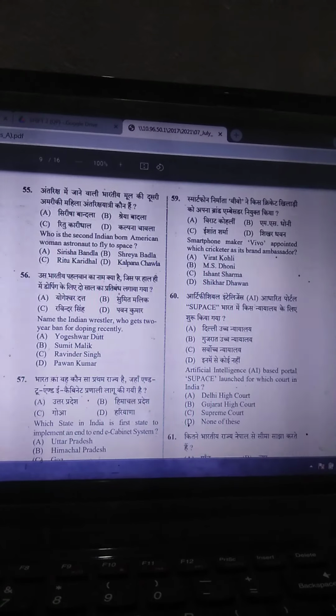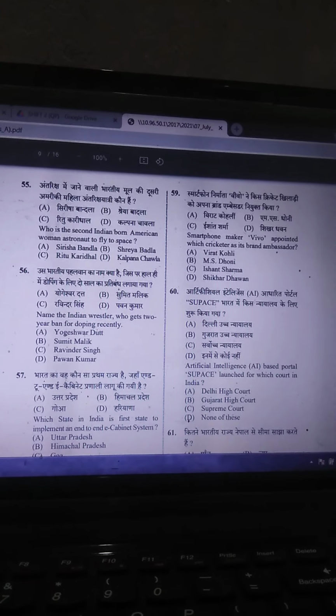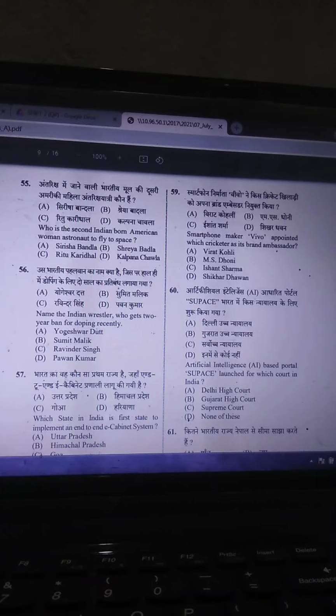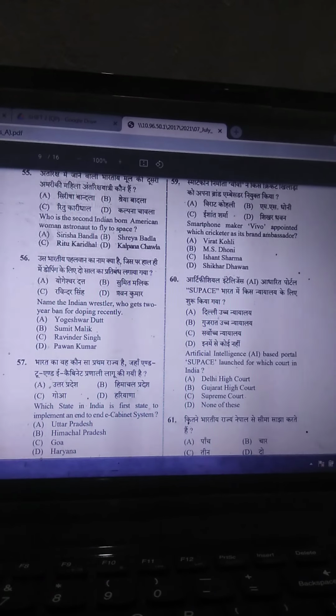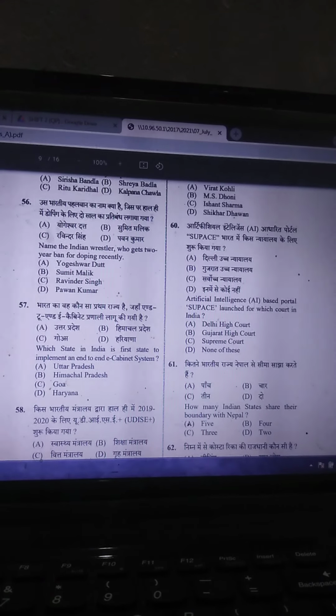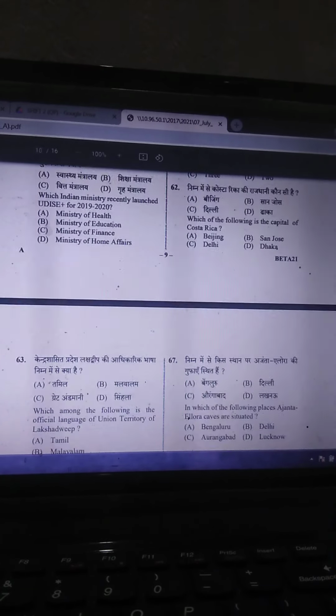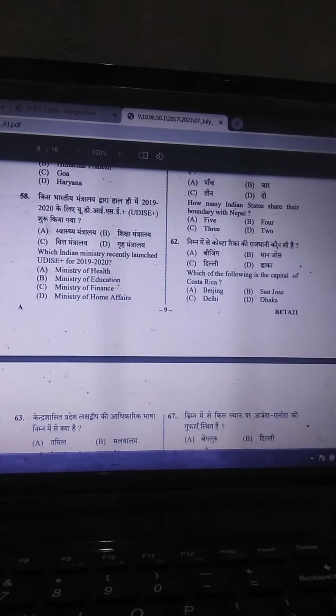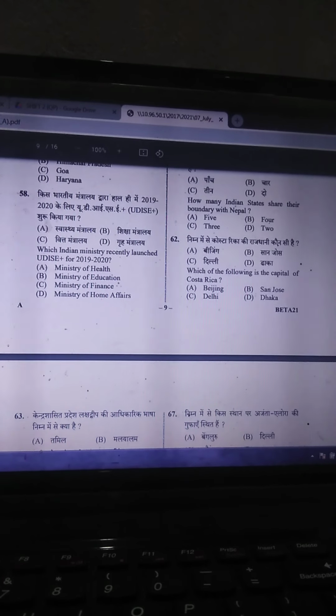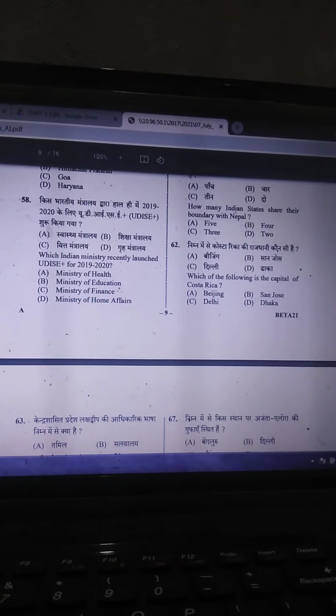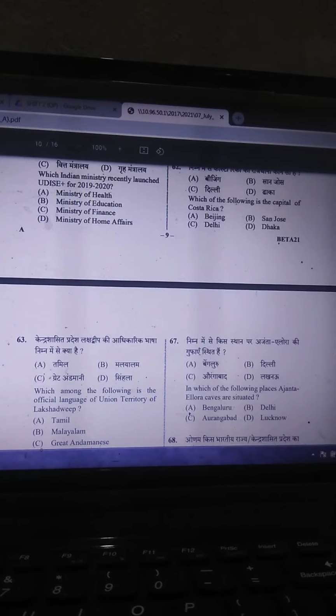Then next is artificial intelligence AI based portal SUPACE launched in which court in India? So it's the Supreme Court. Then how many Indian states share their boundary with Nepal? So its answer is five. Five states of India. Which of the following is the capital of Costa Rica? So San Jose is the capital of Costa Rica.